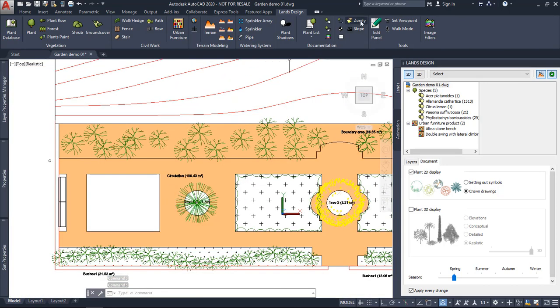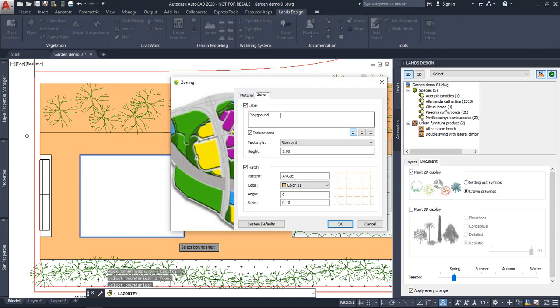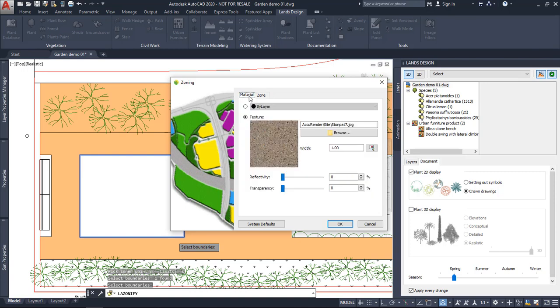So I'm going to use the Zonify command for that, which lets you select an area just by picking one point inside it, or selecting this limits option in the command line. So we can select this rectangle. I'm going to call this playground, define some hatch pattern, some color, some details, and finally we can also assign a material for the 3D representation when we switch to 3D.